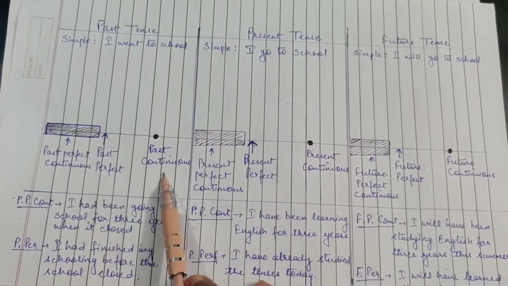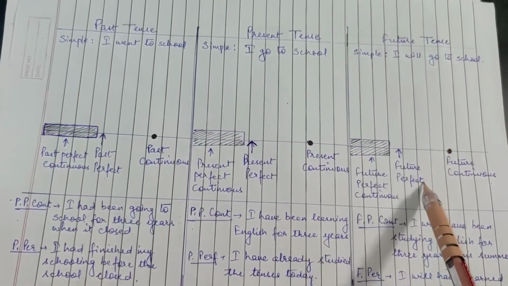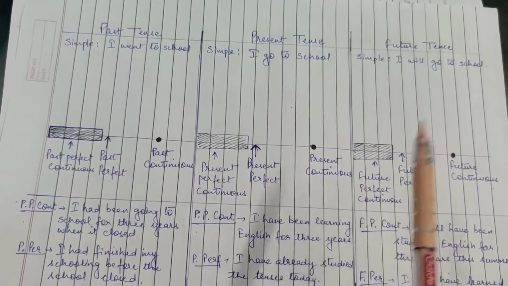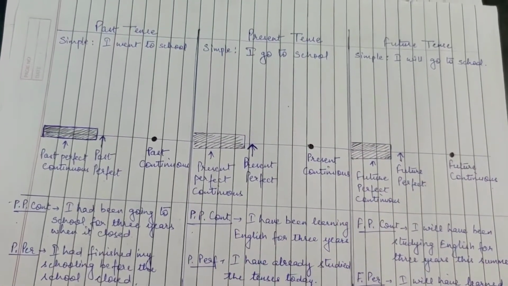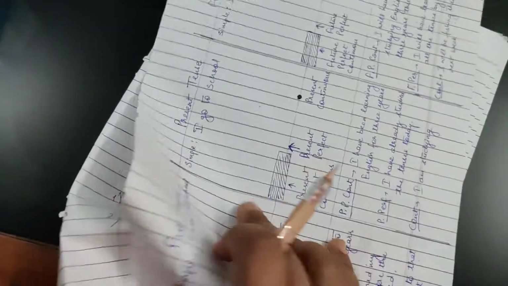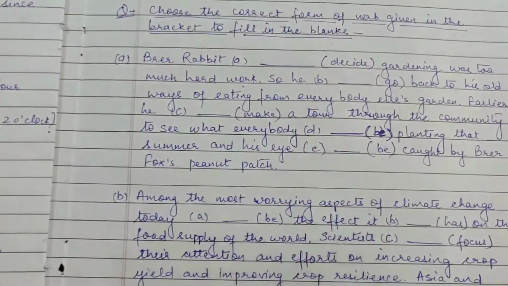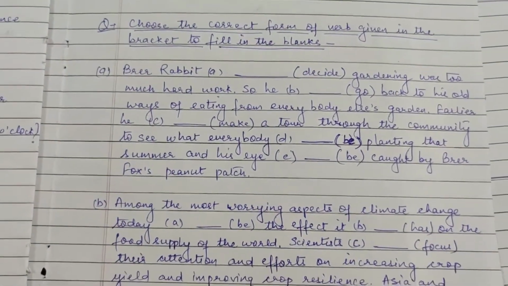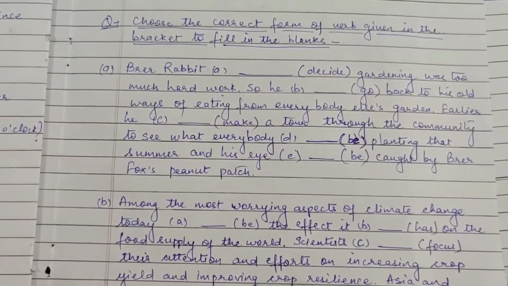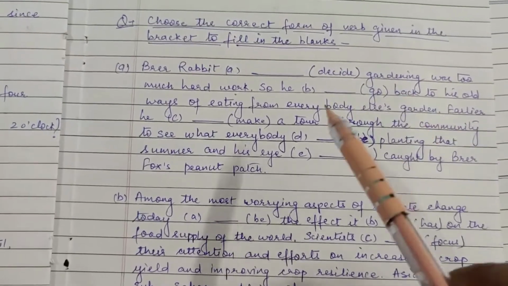So for that matter, we need a time reference in past tense and future tense to make sense of all these 4 parts of the tenses. Okay, I hope it is clear to all of you. Now we will move forward to certain exercises which you are supposed to do in your copy. I'll put the camera on hold here, and you people can note down the exercises in your copy.